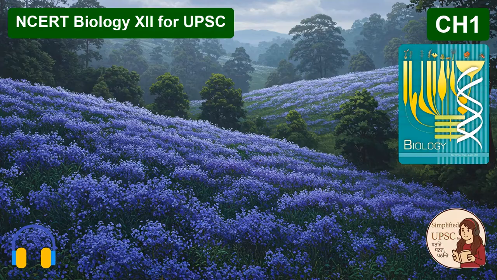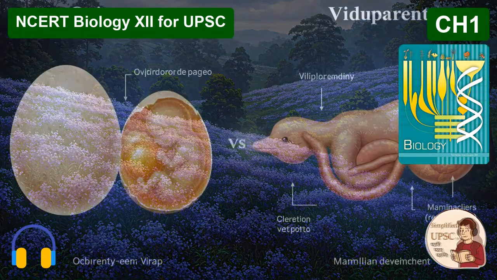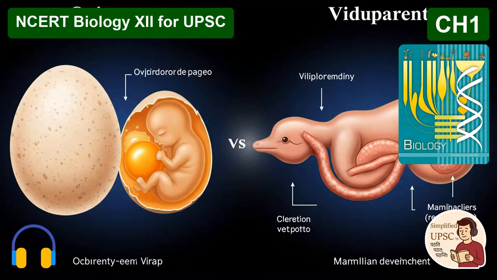But the big question was still there. What was that substance? And that was answered decisively by Avery, McLeod, and McCarty. Their brilliant step was purifying the components, DNA, RNA, and protein, from those heat-killed S cells. So they isolated each one. They did, and they found that only the presence of DNA caused the transformation. And here's the crucial part. When they added an enzyme called DNase, which chews up DNA, the transformation just stopped. It stopped completely. That single step proved, really without a doubt, that DNA was the transforming substance.